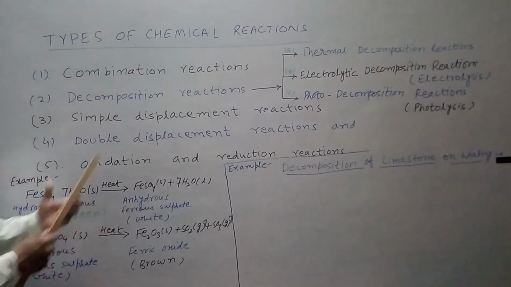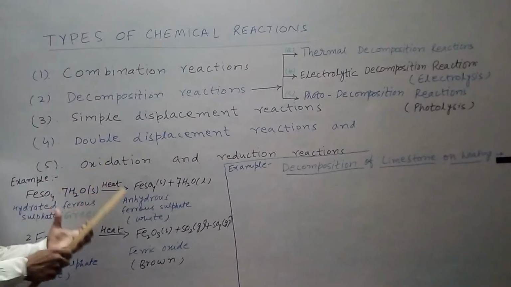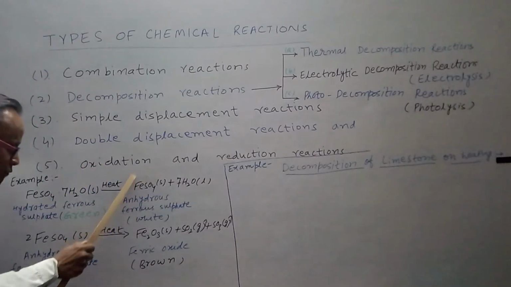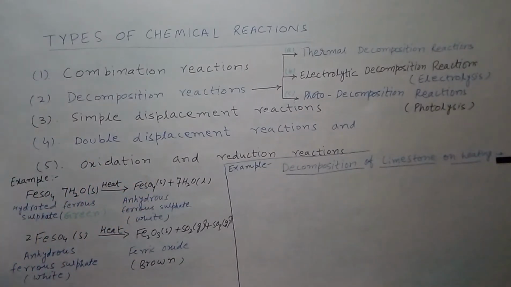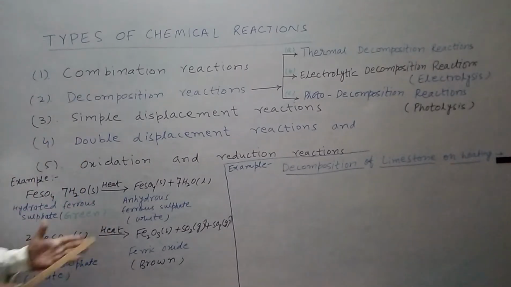Now again we continue heating. We give more heat to this solution. So this is ferrous sulfate in solid form. This is called anhydrous ferrous sulfate. Its color is white. We continue giving more heat.